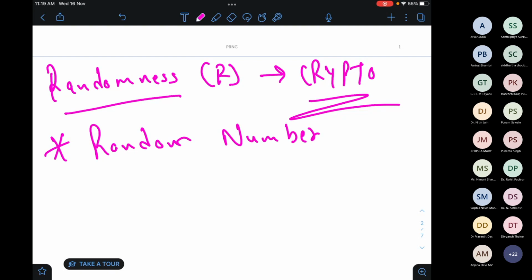If in between my screen is not visible, please do tell me. And if you think that my voice is not audible, please do tell me that.